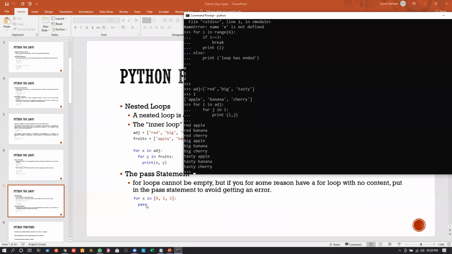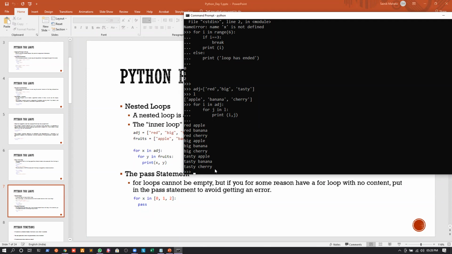Now, again, we can have the pass statement. If you remember in the previous scenario, we asked why we use a pass statement. If I do not want to write a statement, and I do not write one, there will be an error. But if I do not want to write a statement, and we do not want the loop to give an error as well, we can use a pass statement.